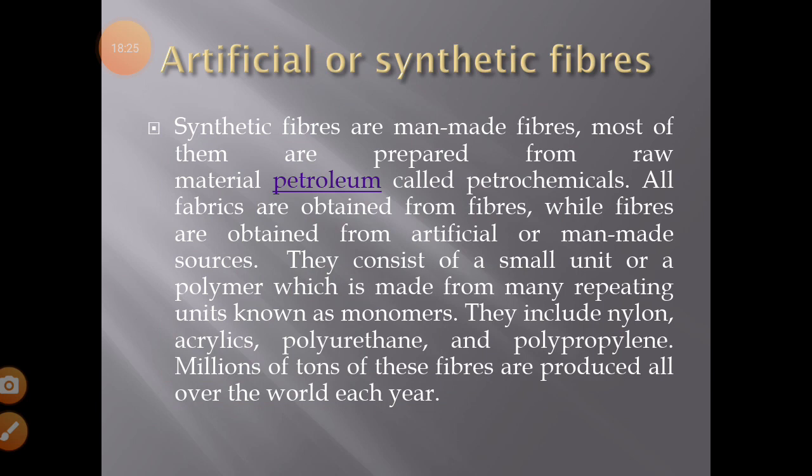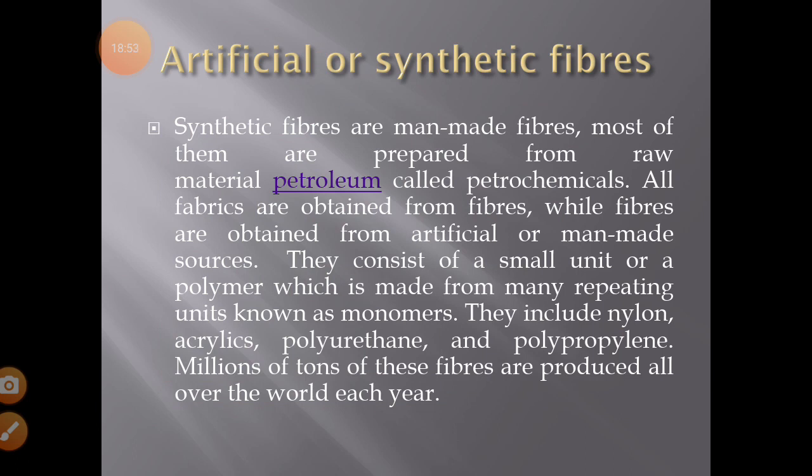Now we are moving on to the next topic, that is artificial or synthetic fibers. That is the second type. I told you there are two types of fibers: one is the natural fibers and the other is the synthetic or artificial fibers. Natural fibers are of two types, plant fibers and animal fibers, that I already taught you. Then the second type is artificial or synthetic fibers.